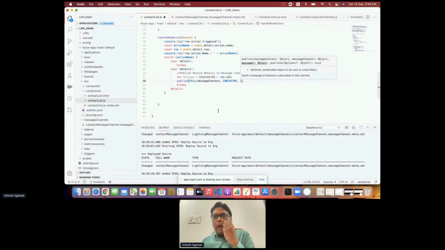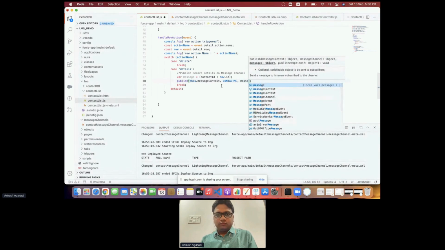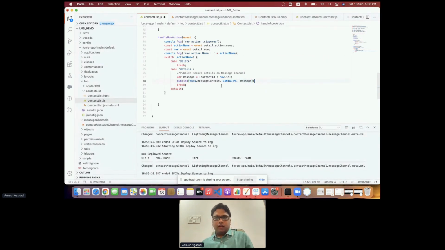And third one is the message, what message we want to pass. So we'll be passing this message over here. And these are the three parameters required to publish a message onto the message channel.